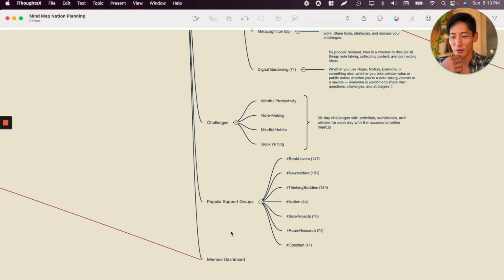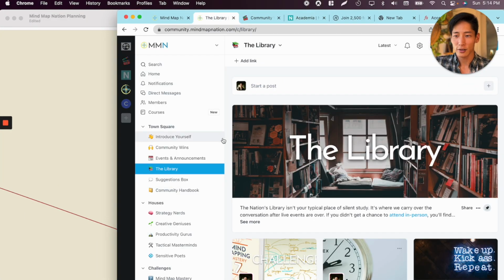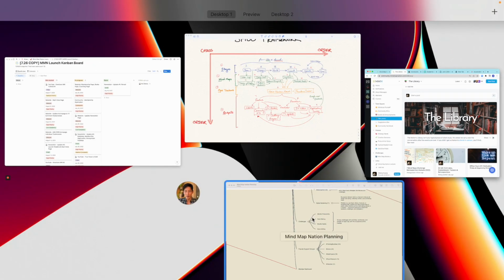And finally, support groups, right? I don't think MyMapNation is big enough for these user-generated support groups yet, or community member setup groups yet, just because we're pretty small, right? We'd rather have concentrated conversations in some of these houses, which I'll get into in a little bit.